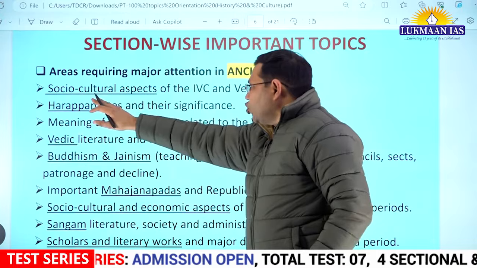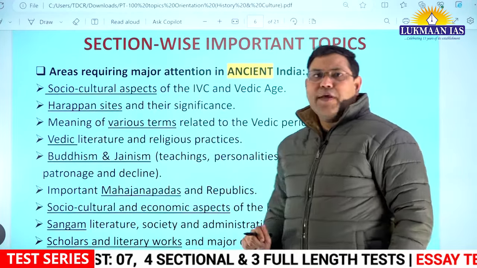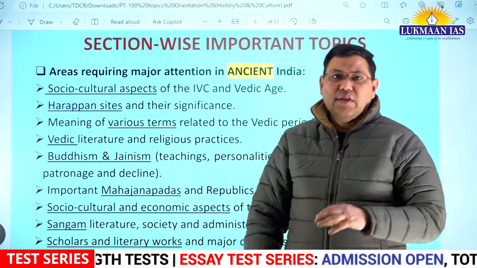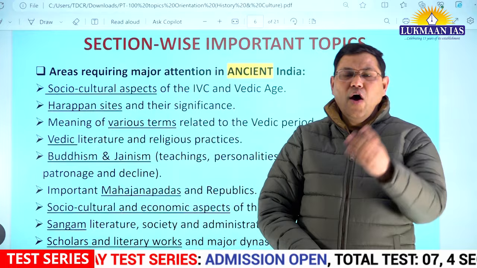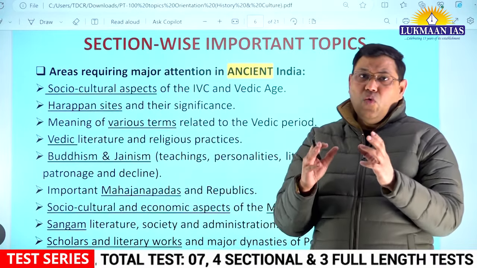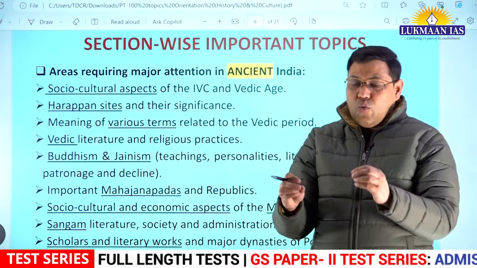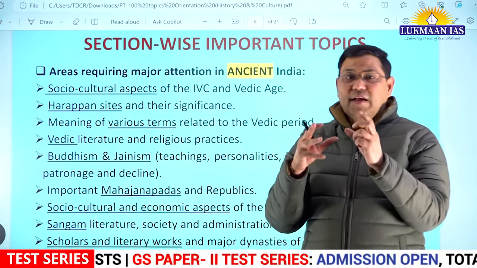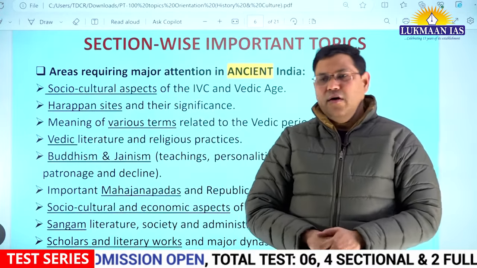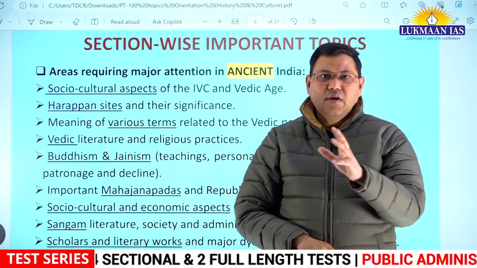I would say that socio-cultural aspects of the Indus Valley civilization and Vedic age should be given more importance. For example, what were the religious practices in Vedic times or in the Indus period. You should also know very well about the key Harappan sites, especially those locations and sites which are in the news and their important features. For example, Dholavira is known for the water channels, dams, etc.